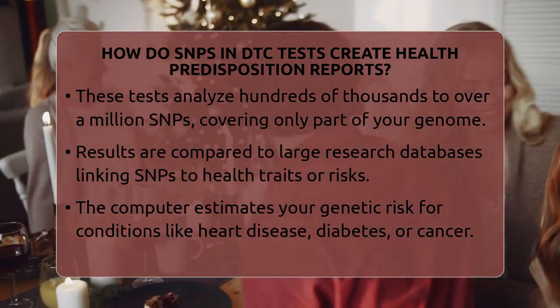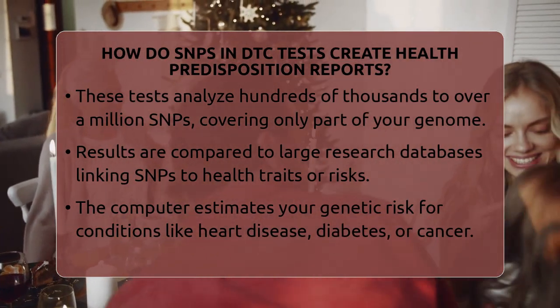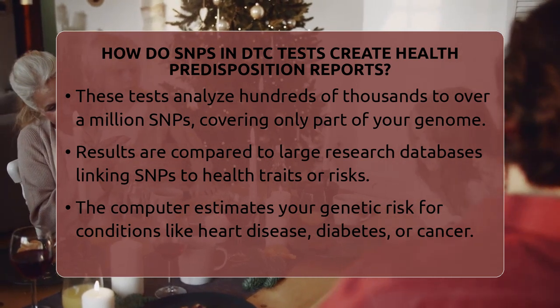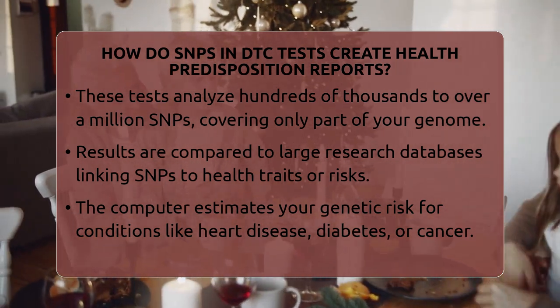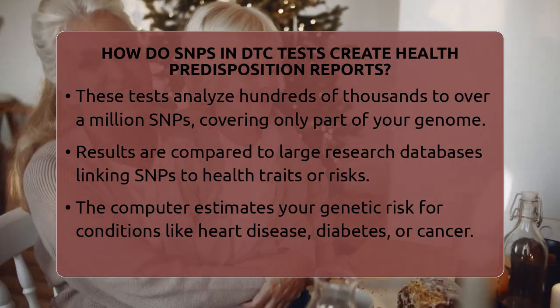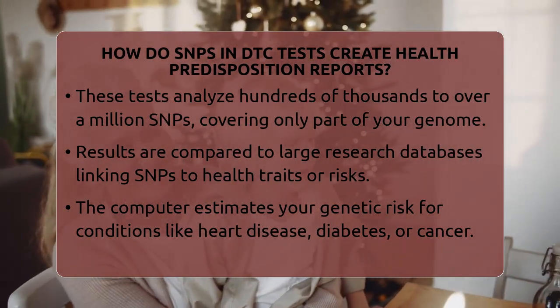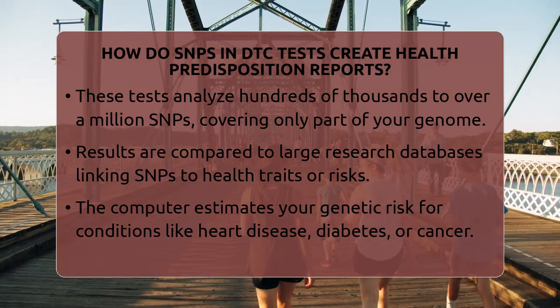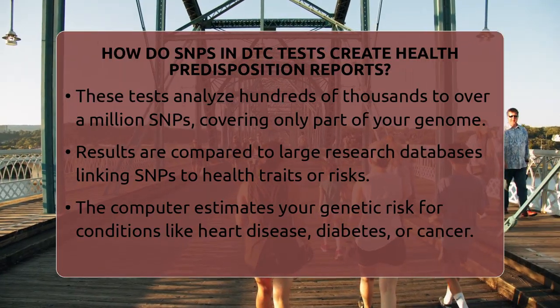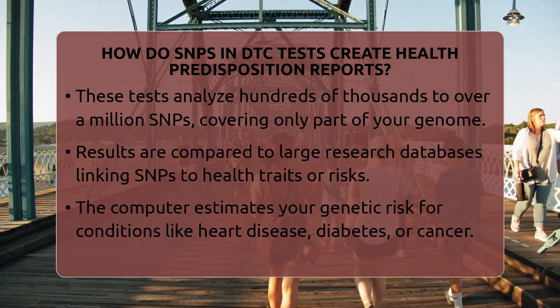Once the test finds out which versions of these SNPs you have, the results are sent to a computer program. This program compares your SNPs to large databases filled with research data. These databases contain information from studies that show how certain SNPs are associated with increased or decreased chances of developing health conditions like heart disease, diabetes, or some types of cancer.